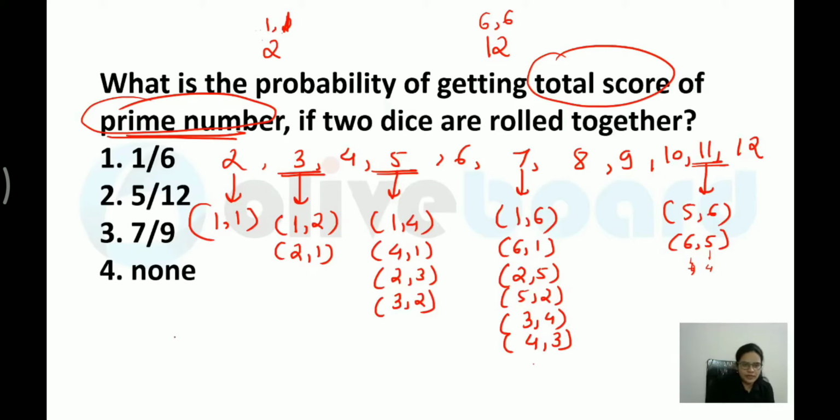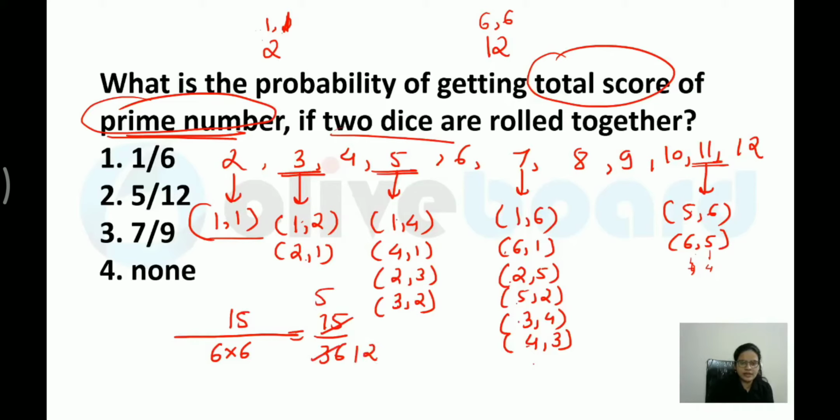Now how many total cases? There are 2 dice rolled. That means total cases would be 6 into 6. And how many favorable cases? 1, 2, 3, 4, 5, 6, 7, 8, 9, 10, 11, 12, 13, 14, 15 over here. So this will become 15 by 36. So you can calculate what would be the value over here. 3 5s are 15 and 3 12s are 36. 5 by 12 would be the answer in this case. So this is how you have to calculate the value in this case.